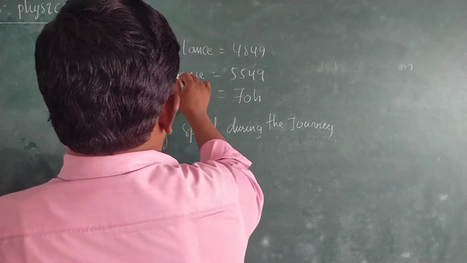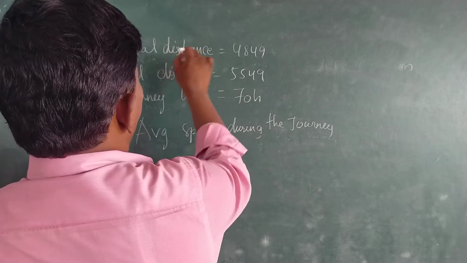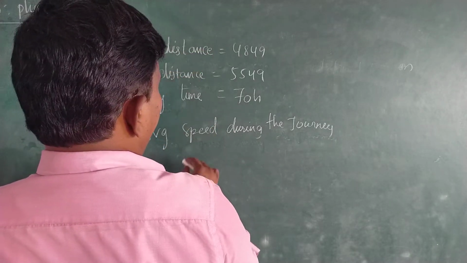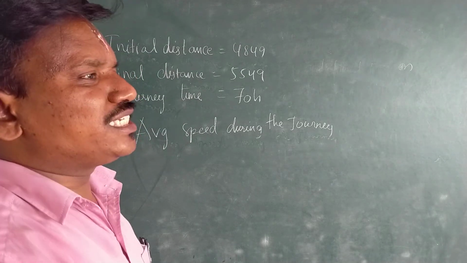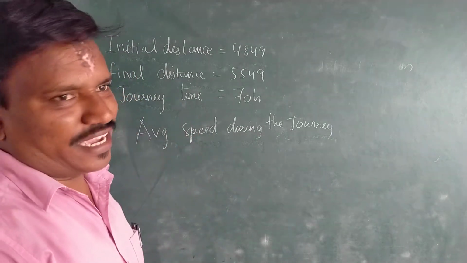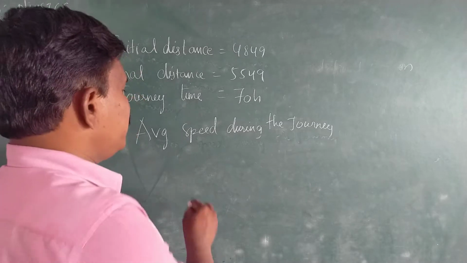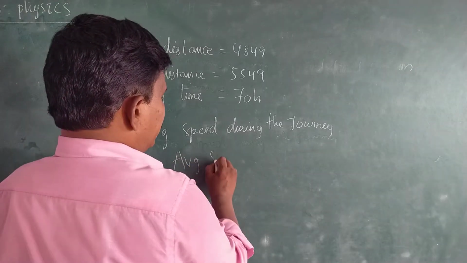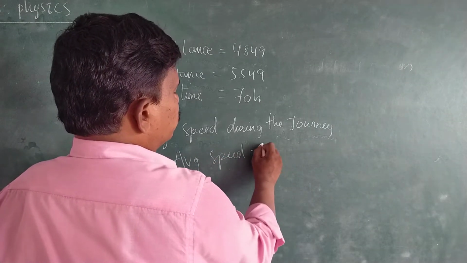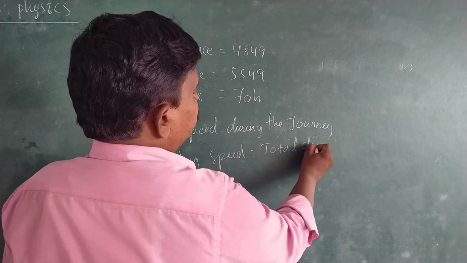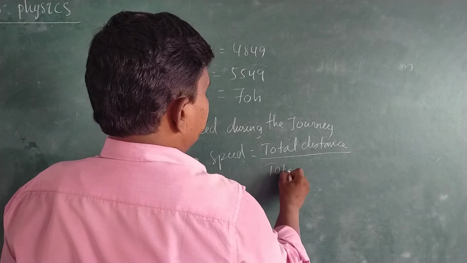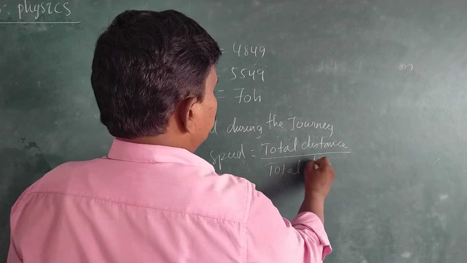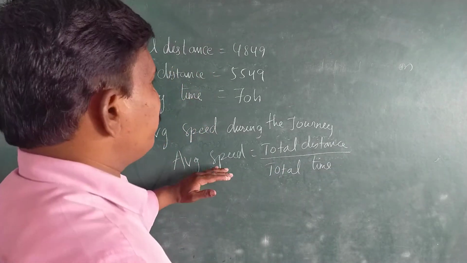Normally, here initial distance is given, final distance is given. Average speed is nothing but the total distance travelled by the total time taken. Average speed is equal to total distance by total time.